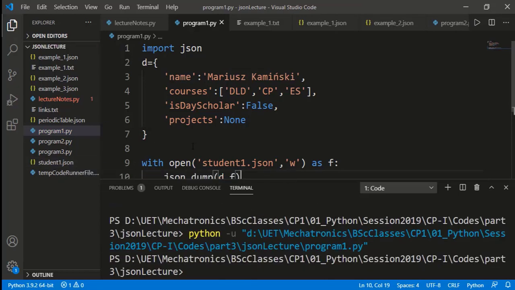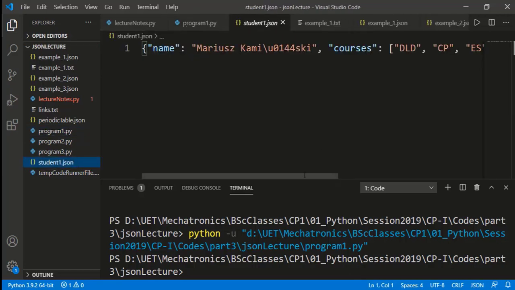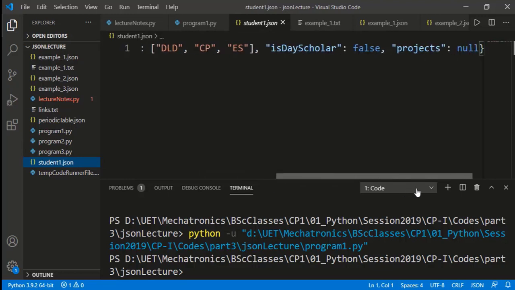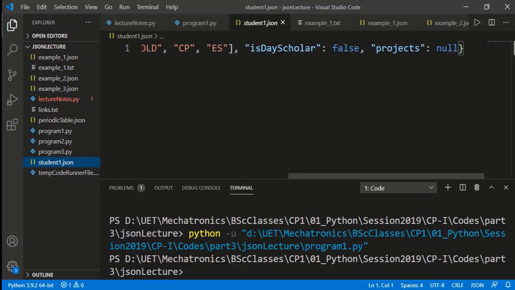There is no output since there was no print statement, but see that a new file student1.json has been created. If we open this, we will see the content of the dictionary written here. All key value pairs are on one line. We will see how we can better format this. But first see that strings here are enclosed in double quotation marks, although in the Python program we had those in single quotation marks. As I said earlier, in JavaScript we must have double quotation marks for the string, and this conversion is done by the JSON module. Moreover, see that False has been changed to false with lowercase f, and None has been changed to null.